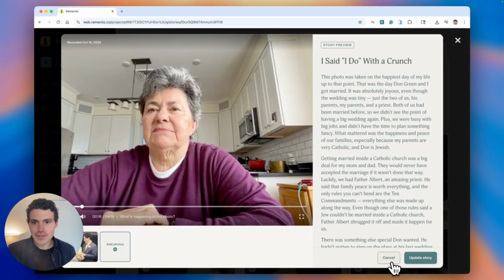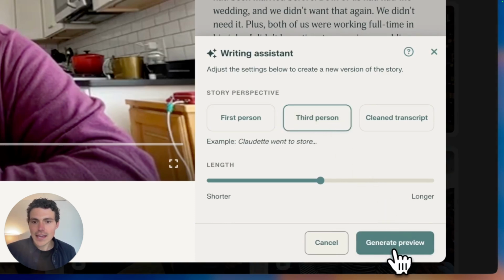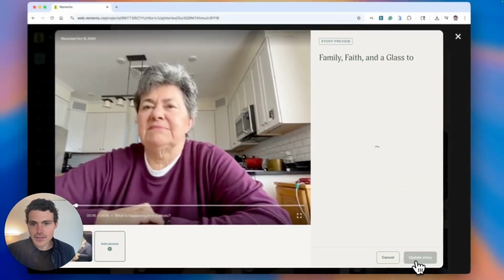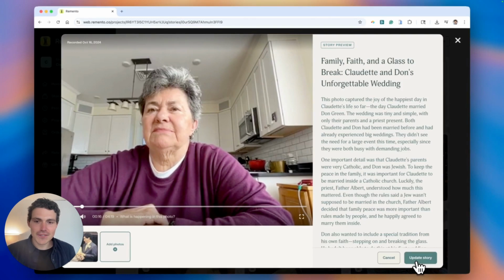I'll tap cancel, and now I'll ask Remento to create a version of the story in the third person, and I'll use the same length. And now you can see we've got a new title and a new story written for us, written as if a biographer was writing about Claudette in the third person. You can see that it says, "This photo captured the joy of the happiest day in Claudette's life so far."